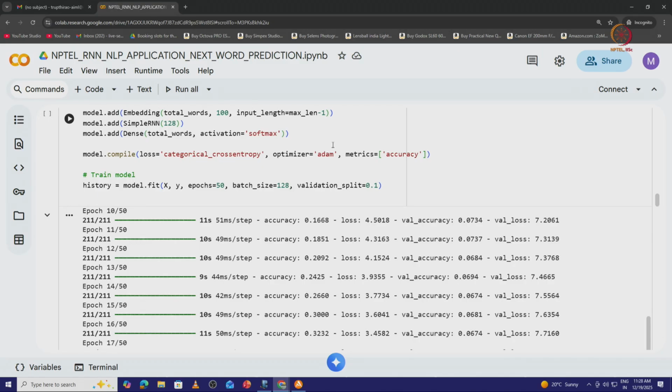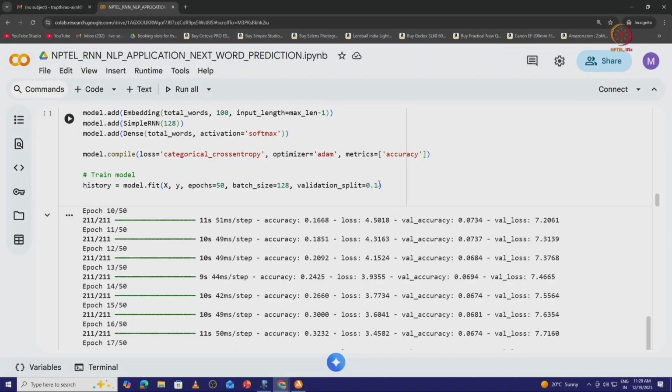Since I am making use of an adaptive learning rate, I am using the optimizer called Adam, and since it is a classification problem, let the metrics be accuracy. I want the history of the losses and accuracies that I measure. So model fit on x and y, let the number of epochs be 50, batch size be 128, and the validation split 10%.